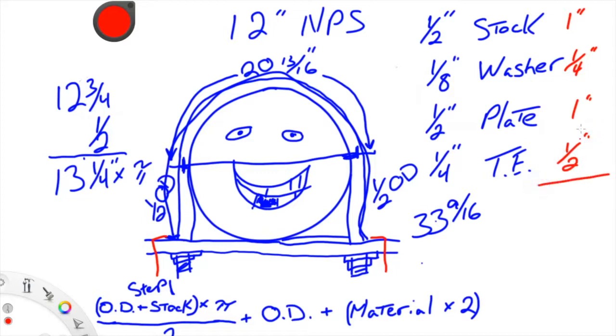I'm going to add it all up. We got 2 1/4 plus a half, 2 3/4 inches. Alright, so now all we've got to do is add that to our 33 9/16.